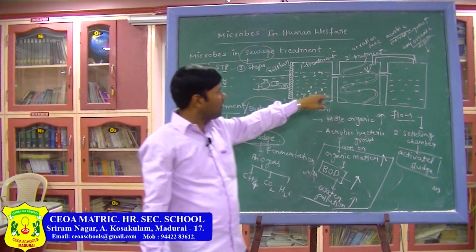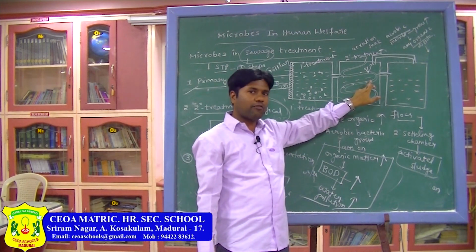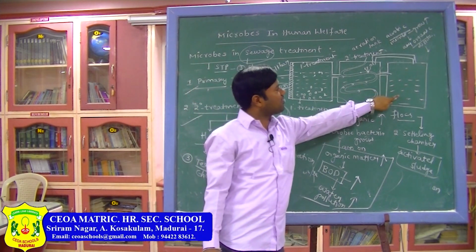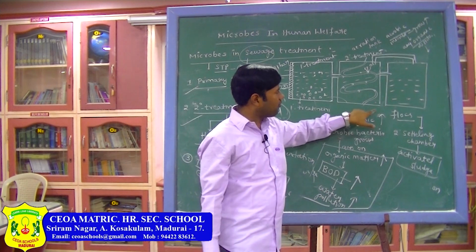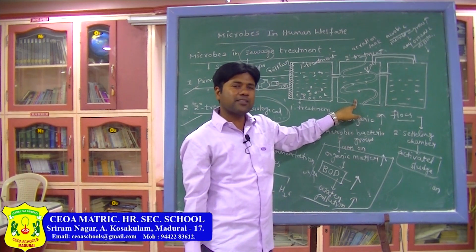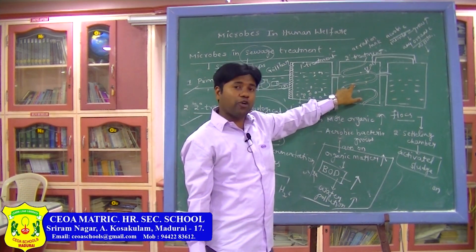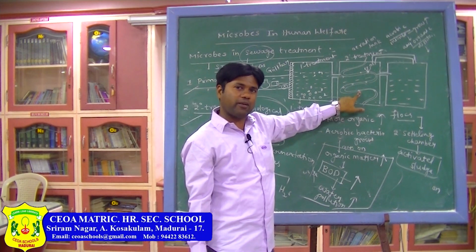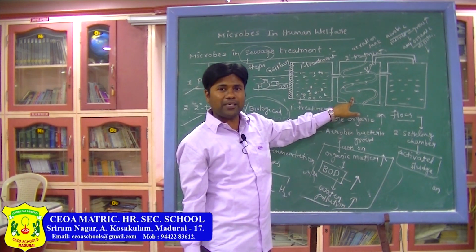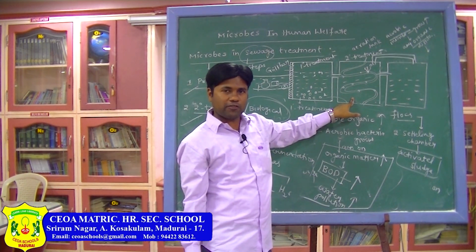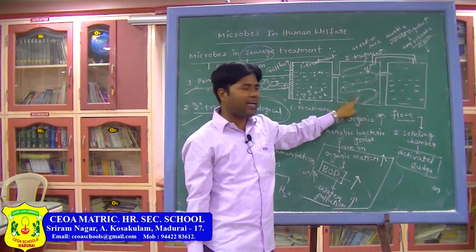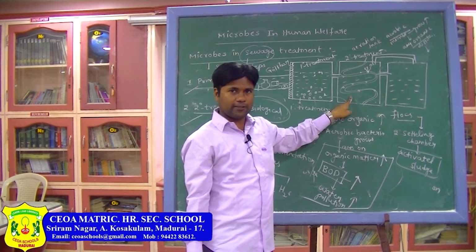In that secondary settling tank, whatever you send from here to there is called the activated sludge. Again, that activated sludge, I have drawn it upside due to insufficient place here. From the downside the pipe will be connected to here. For what purpose? Because here aerobic conditions are there. Aerobic bacteria will be grown here. If you send this water here, due to the development of the aerobic bacteria, the oxidation process will be more. You will get organic material free water. That is the reason you send it again and again into this chamber.